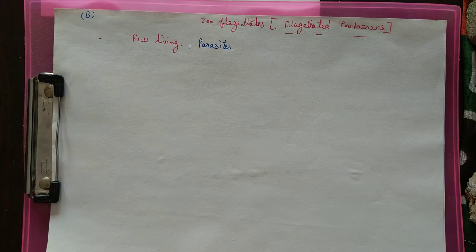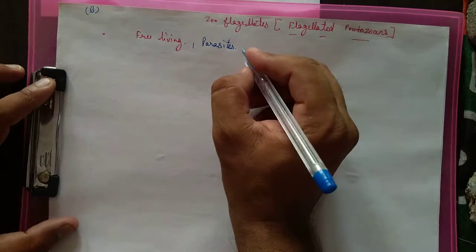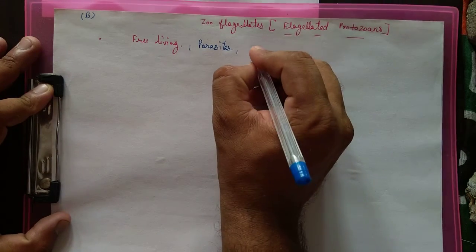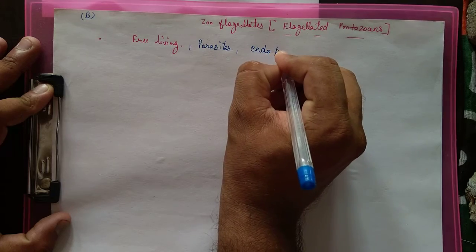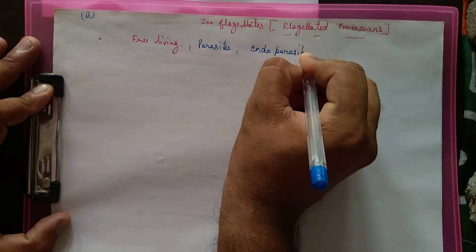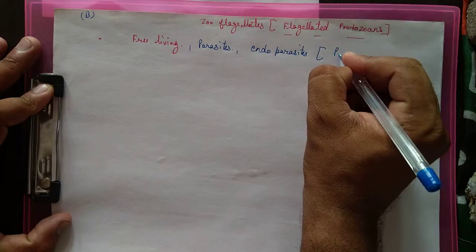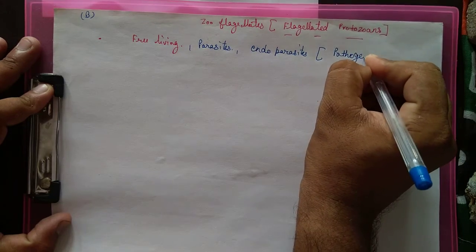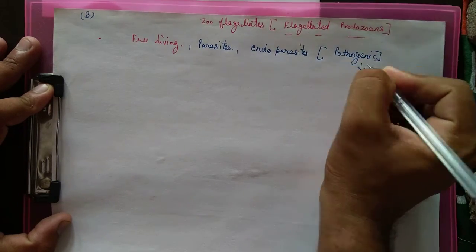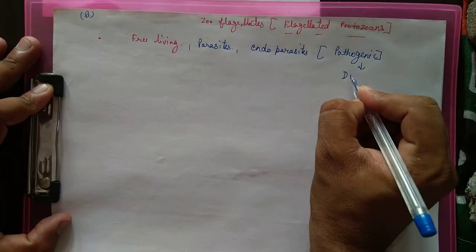Good morning, student. In this lecture, we will discuss the flagellated protozoans, that is zooflagellates. They are free living. Some are parasitic, and some are endoparasites. They are pathogenic, means they cause disease.